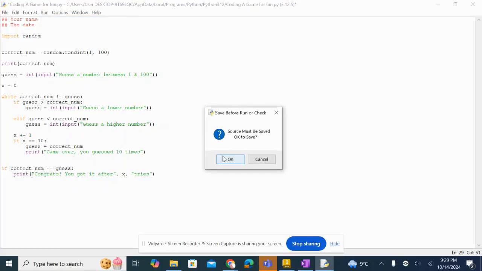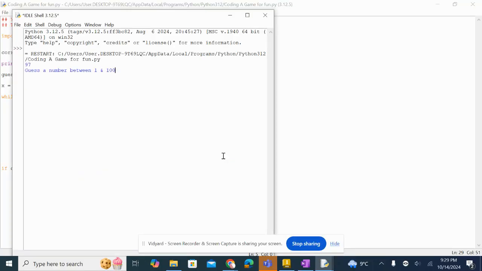And this time I'm going to make it run out of all 10 tries. Okay? The guess is 97. Let's go for 50. That's always a great starting point. Let's go for 25. 75. I'm narrowing it down. 80. Guess a higher number. 90. Oh, that was 09. 90. Guess a higher number. 95. Guess a higher number. 96. 97. I got it right. Congrats, you got it right after 7 tries.